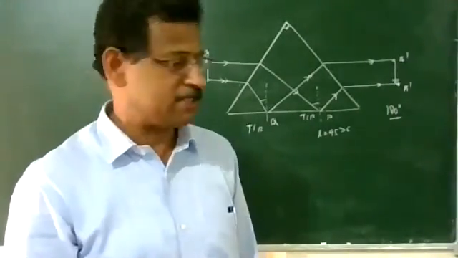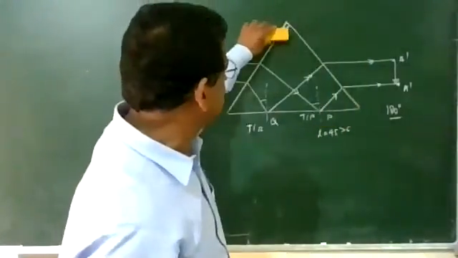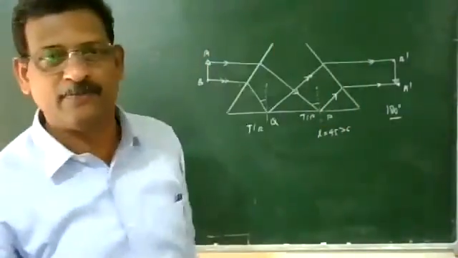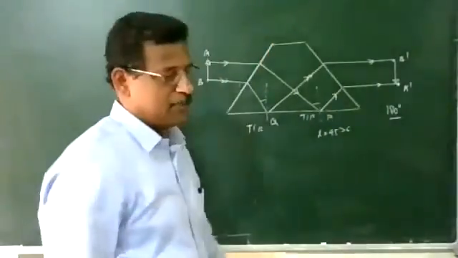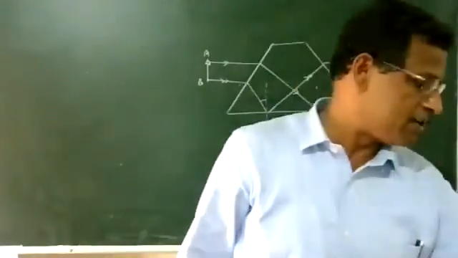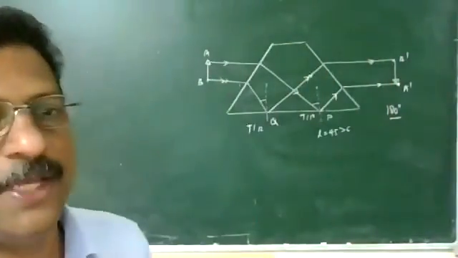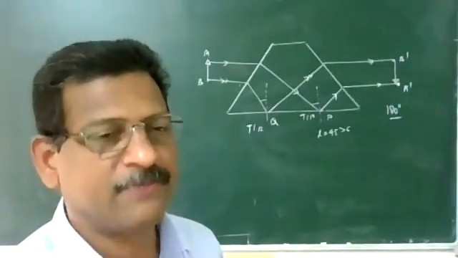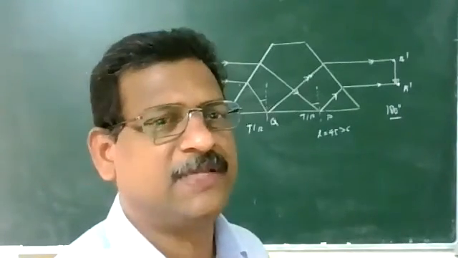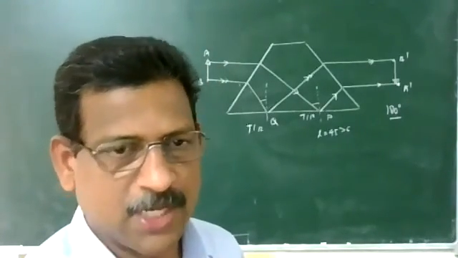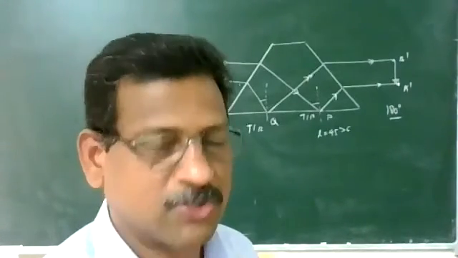In that set, you can see that. To see the diagram nicely, we can remove the top part. When you design the prism, it will be like this. The upper part is just cut and removed from the diagram. It looks like this. The image has turned here through 180 degrees. The location will be like this, but it undergoes ordinary refraction, so a slight change will be there in the intensity. So these are the 3 different types of diagrams of totally reflecting glass prisms.